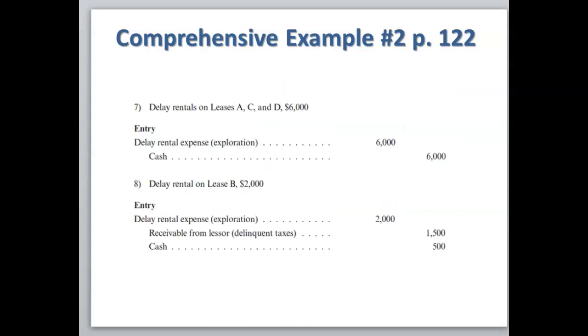We have some delay rentals on leases A, C, and D for $6,000. These are an expense, so we're going to debit delay rental expense for $6,000, credit cash. And the delay rental on lease B was recoverable. So we're going to debit delay rental expense for $2,000. We're going to credit the receivable that we set up in a previous slide for $1,500. And we're going to pay the difference, the amount in cash of $500.